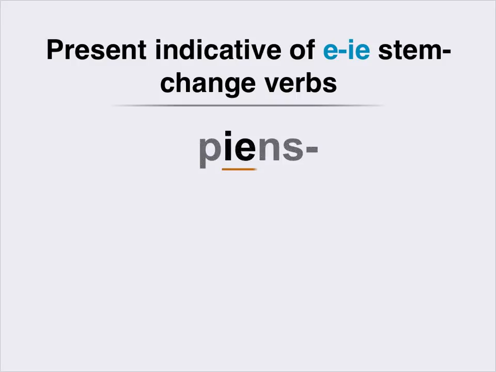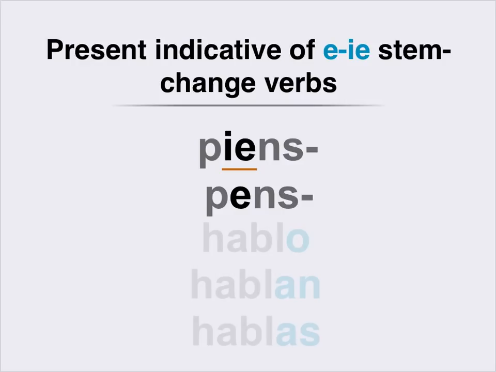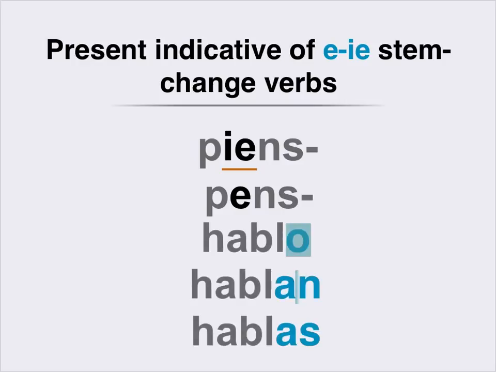When the vowel stem is stressed, it's IE, and when it's not stressed, it's E. Verb forms that end in a vowel, N or S, are normally stressed on the next to last syllable. So, as you add endings during conjugation, watch to see when the vowel stem is stressed because it ends up being next to last. This happens with A and E verbs that fall into this class. Here's an example of it with an A verb.